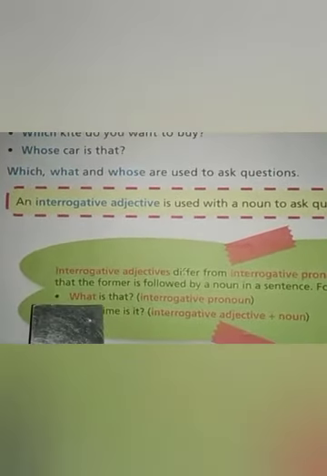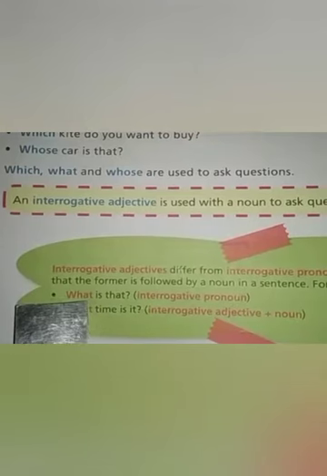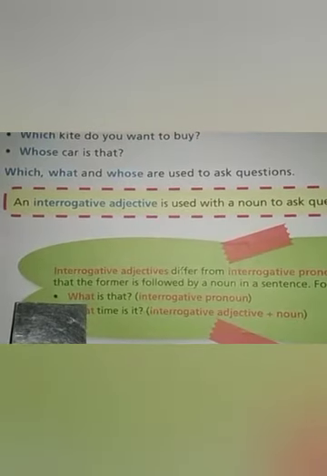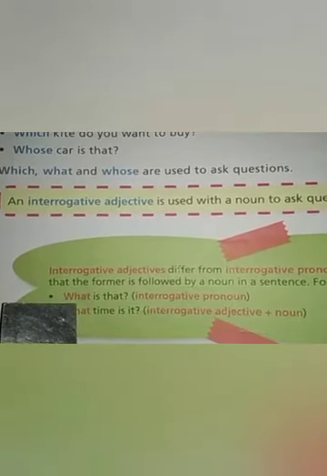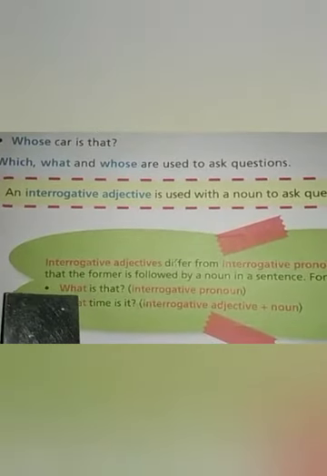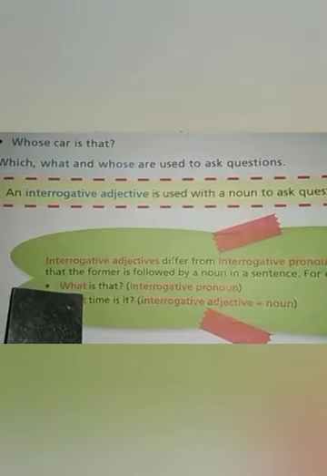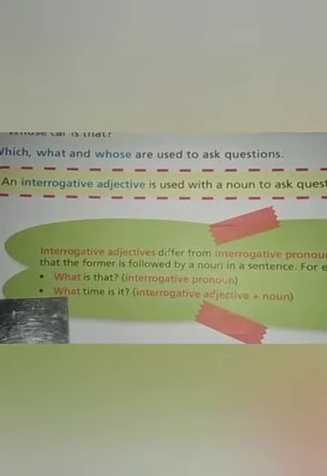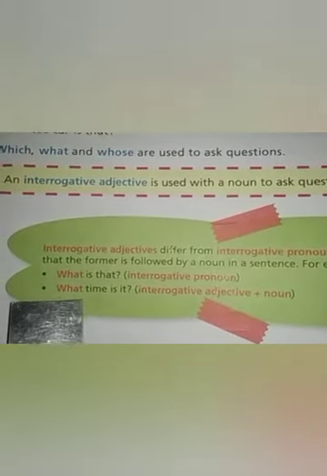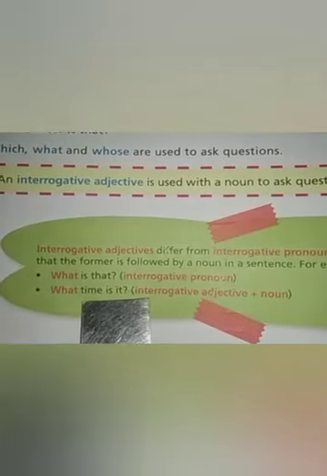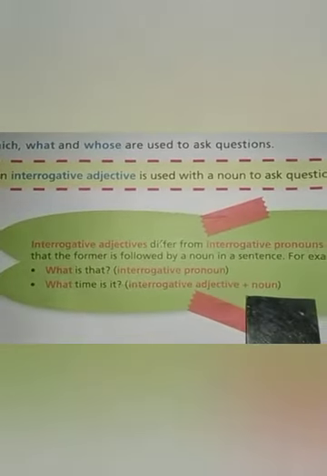Clear? When you don't find a noun after the question word, like what, which, whose, then it will be an interrogative pronoun. And when you find a noun after the word what, which, whose, then it will be an interrogative adjective. Look at that, interrogative adjective plus noun.